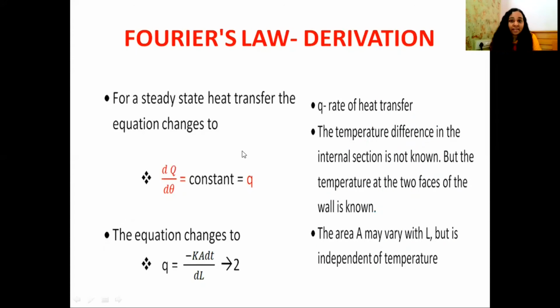As I already said, the heat flow is considered as a steady state. Then we can write this dQ by d theta as a constant. So we can designate this term as Q. Then the equation changes to Q equal to minus kA dT by dL. This is our second equation.